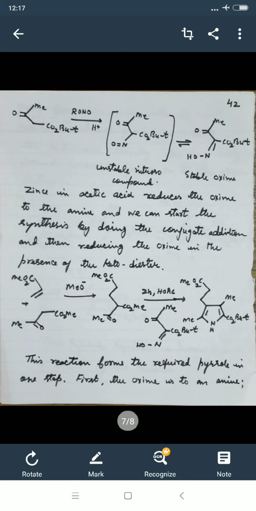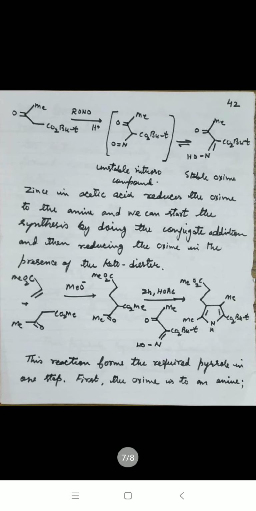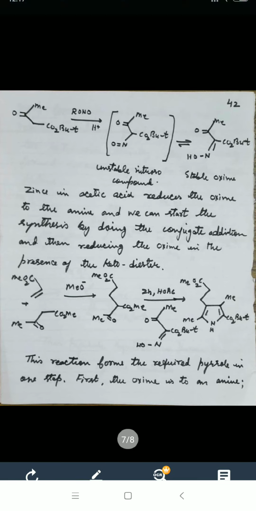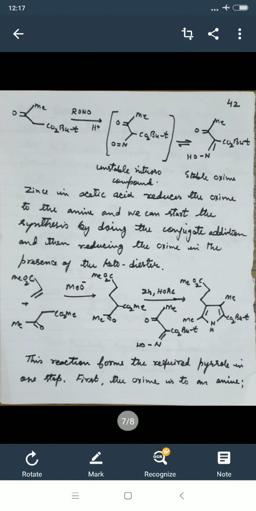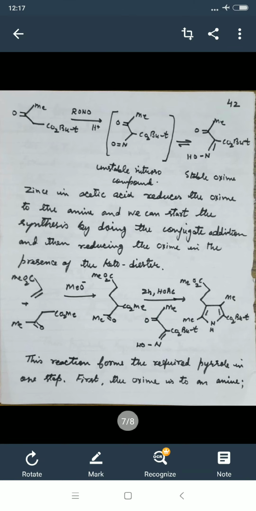So it is the keto ester, it is the ene ester in the basic medium. They are adding up, addition takes place, and with zinc in acetic acid we are adding to the conjugated double bond. This is the stable oxime compound and forming the pyrrole. This reaction forms the required pyrrole in one step.